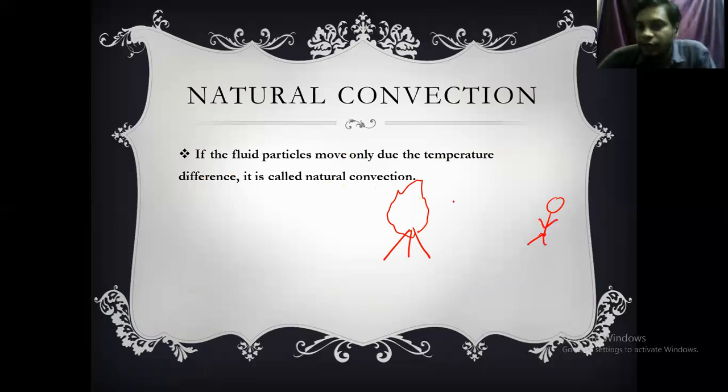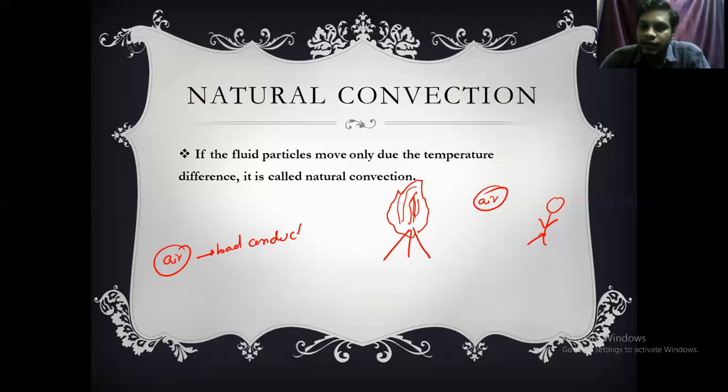Now, between you and this fire we have the air medium. Remember, air is a bad conductor of heat. So air doesn't conduct the heat.